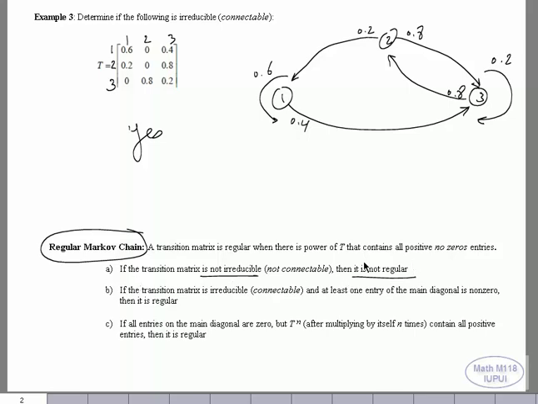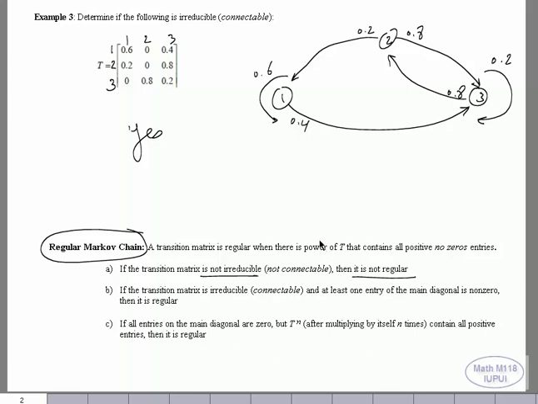So rule number 1 controls the other rules, and the best analogy I can give you here is, suppose you are going to be voting on a voting day. The rule in the United States, in order to vote, you have to be an American citizen. If you are not an American citizen, don't worry about the other rules. But if you are an American citizen, you have to worry about other rules, like, are you over 18? Did you register to vote? But again, the first rule, if it's not applied, you don't have to worry about the other rules. So those are the rules to make it regular.